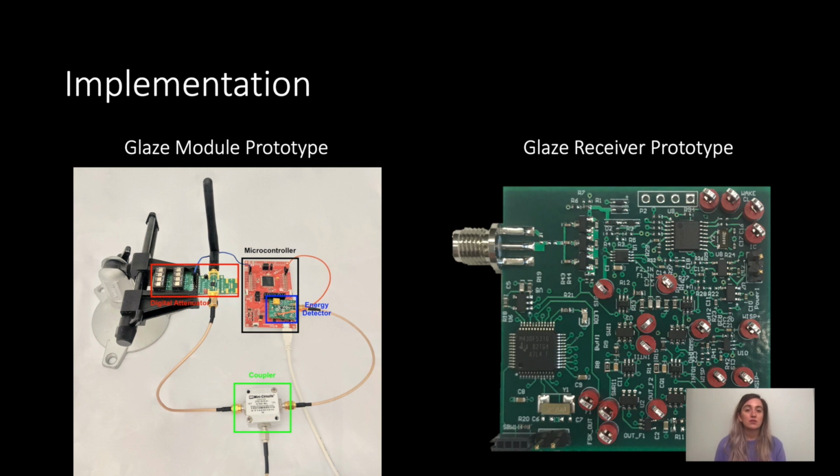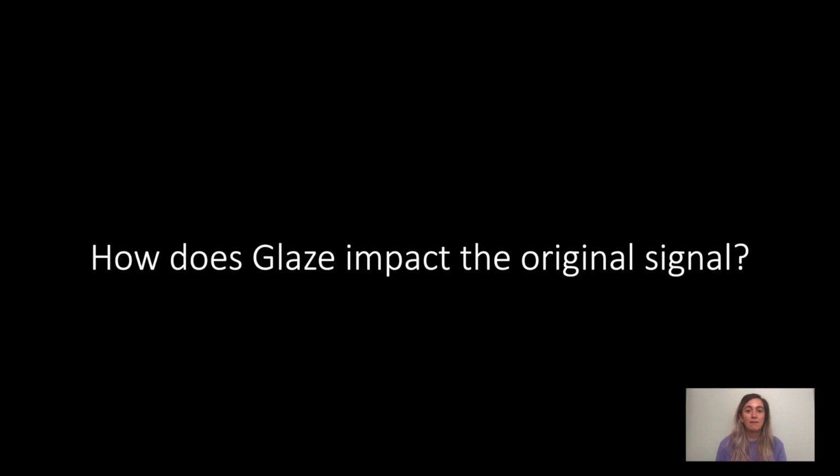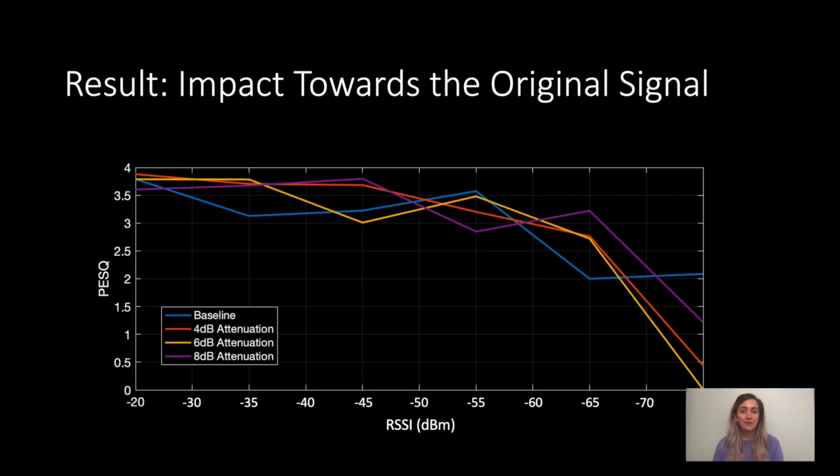Next, I'll go over some results, but due to time, we'll only cover a few things. The first thing we evaluate is the impact towards the original signals. To perform this evaluation, we look at a couple different metrics depending on the signal. For example, the perceptual evaluation of speech quality for FM, which is what I'm going to show you today. Here's an example evaluating FM audio quality after data embedding. We look at the PESQ with respect to RSSI for demodulated FM audio after Glaze embedding compared to a baseline that has no embedding. The PESQ can range from 0 to 4, and a score greater than 1 is considered sufficient for human hearing.